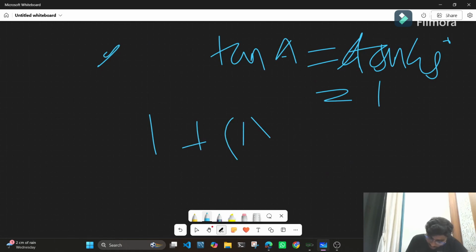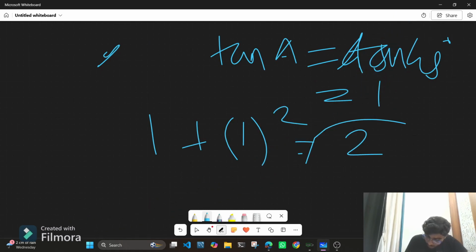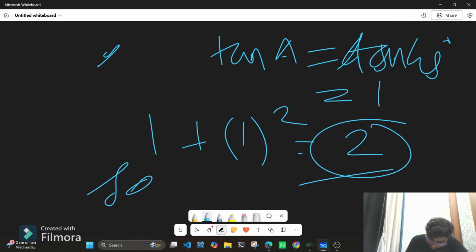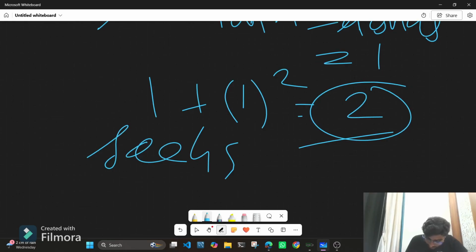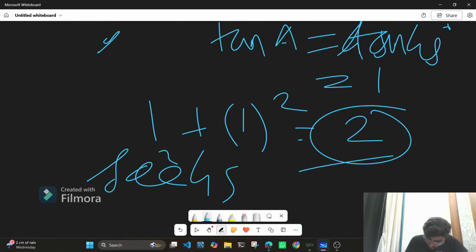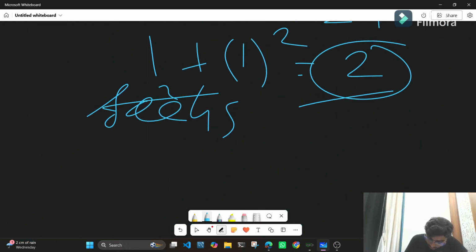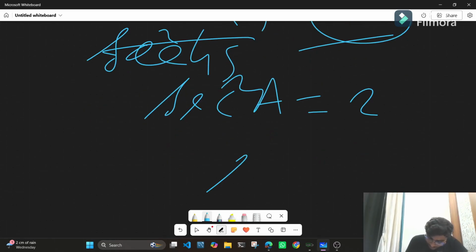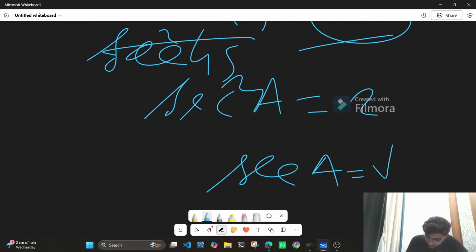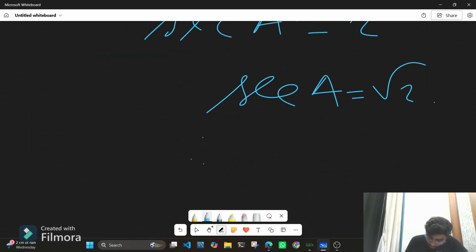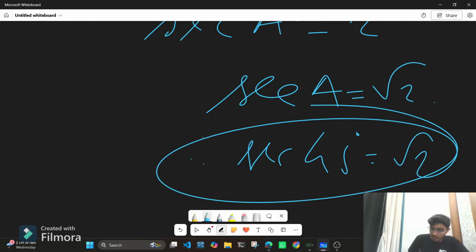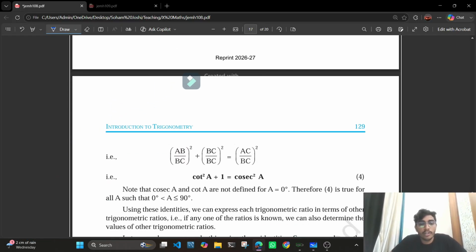So 1 plus 1 square is equal to 2. And sec square A is equal to root 2 whole square, that is 2, and you know that the value of sec 45 is root 2. So hence this is also proved.